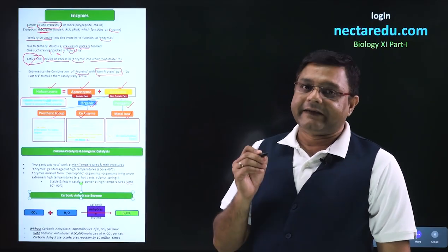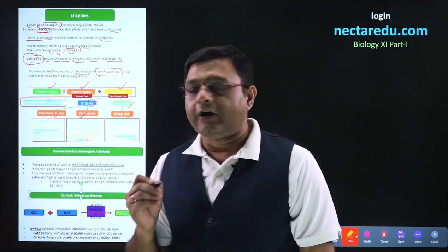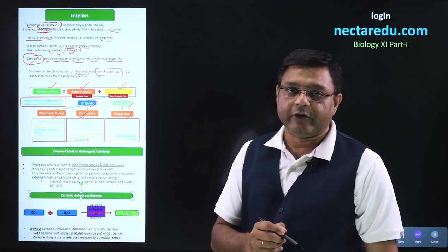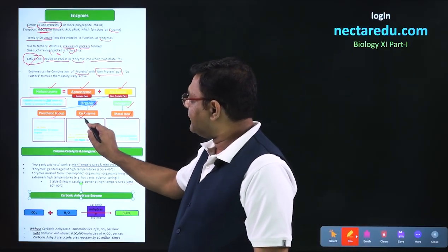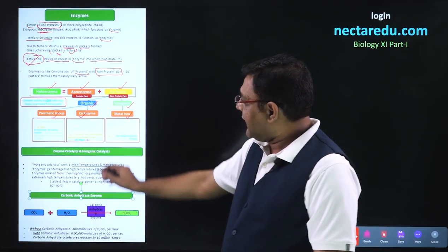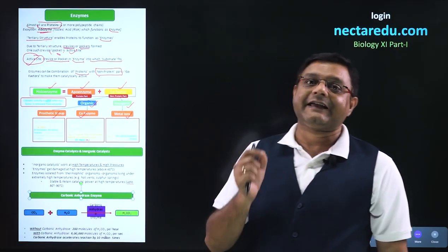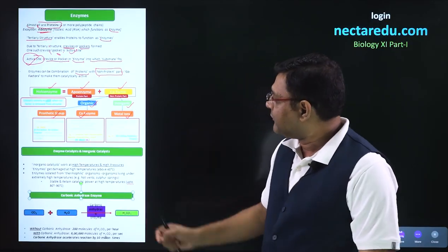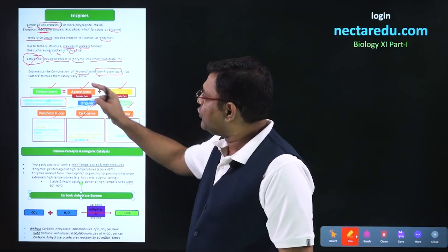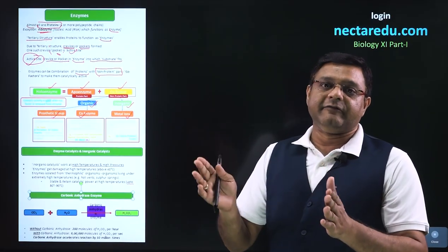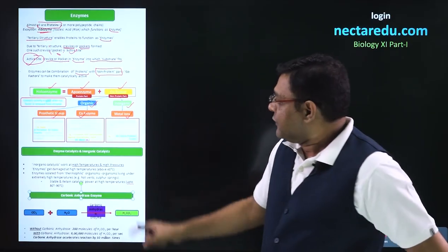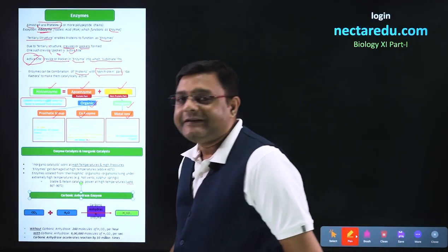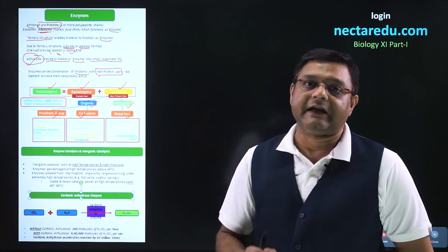Whether catalysis is occurring or not, the prosthetic group will always be joined to the apoenzyme. But the case is not similar with coenzymes. Whenever the reaction occurs, at that moment the coenzyme will be joined to the apoenzyme, otherwise it will be present as a separate entity. So here there is a permanent association, but there it is just a transient association at the time of catalysis.